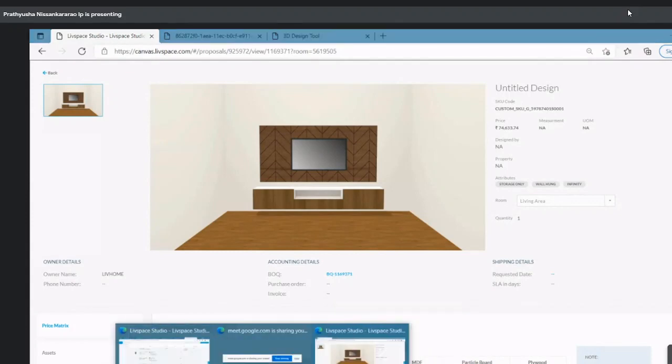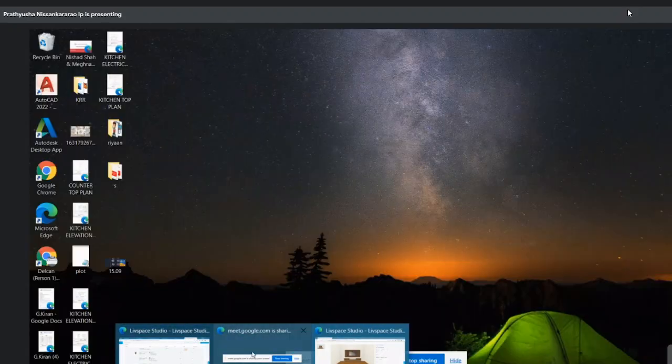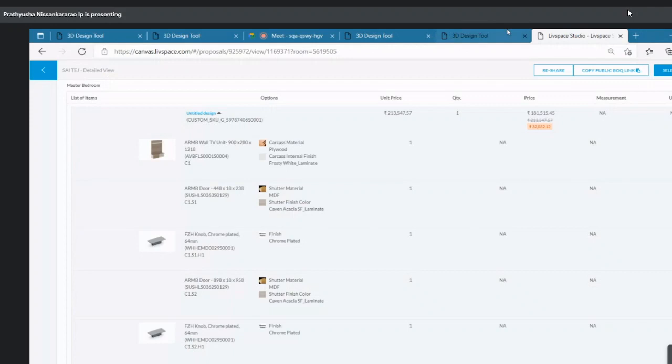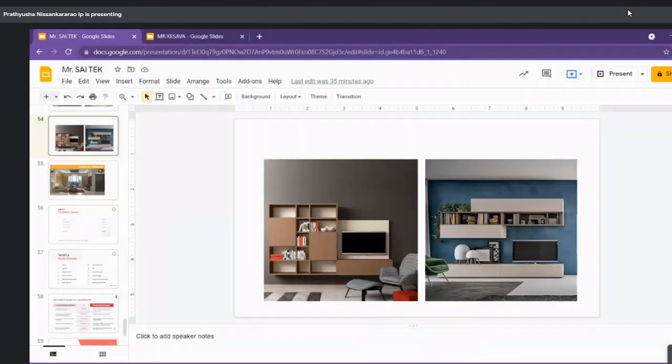So is there anything in soft copies that you want me to choose designs from for these things? You can share those with me as well. No, if you are coming to the EC, there will be some particular designs like wardrobes and the shutter designs and everything. You can choose directly from there only.